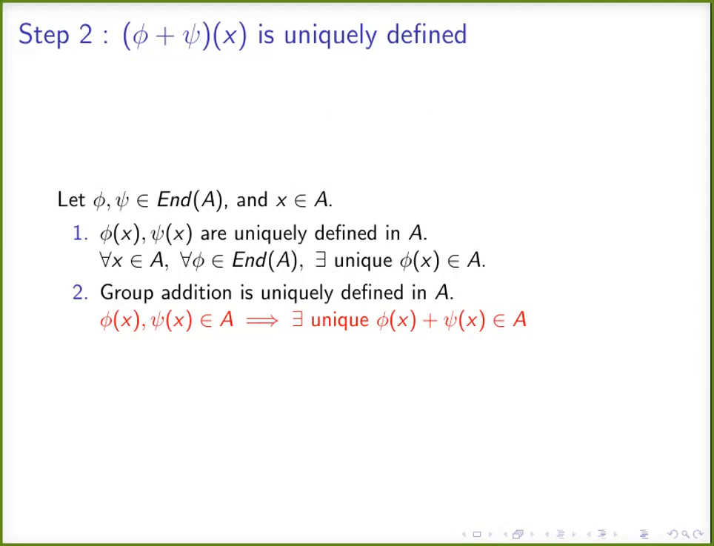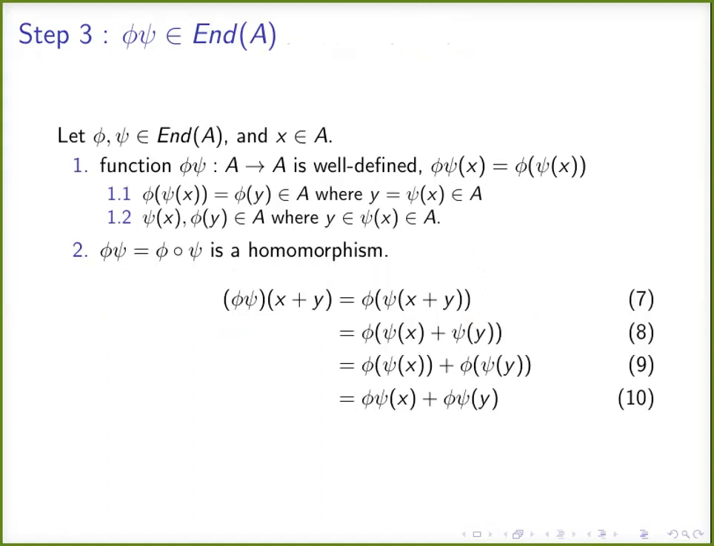Again, the group addition is not only closed, it is also uniquely defined. That is, a plus b is not going to be c, and it is not going to be some other element. There is a unique value for each sum. Therefore, phi of x plus psi of x is going to be unique in this group. Therefore, combining step 1 and step 2, we can say that the function addition or the ring addition operation is well defined.